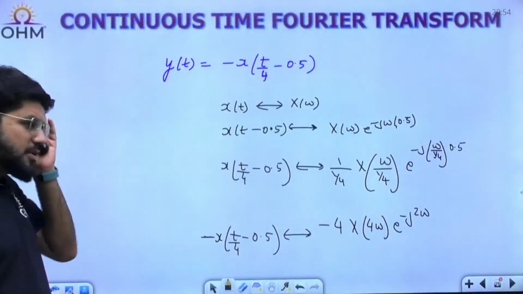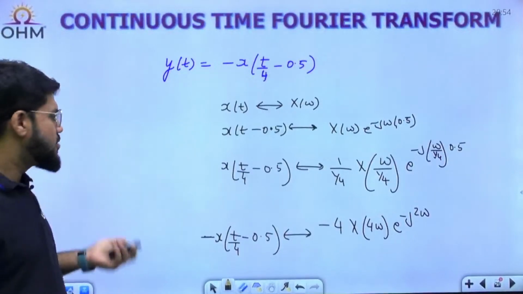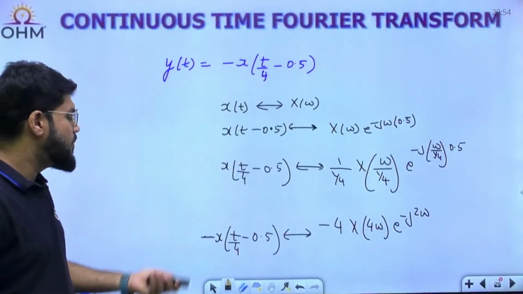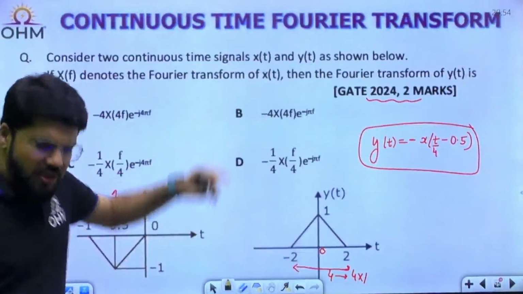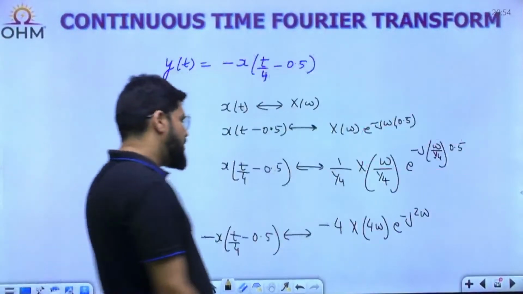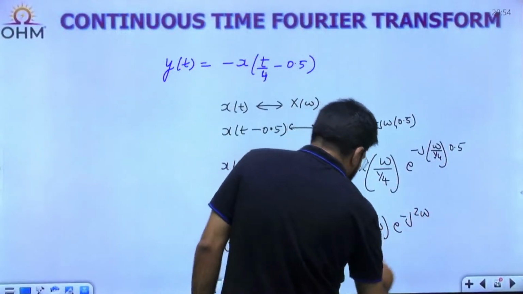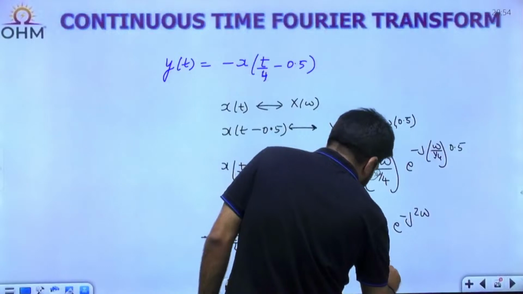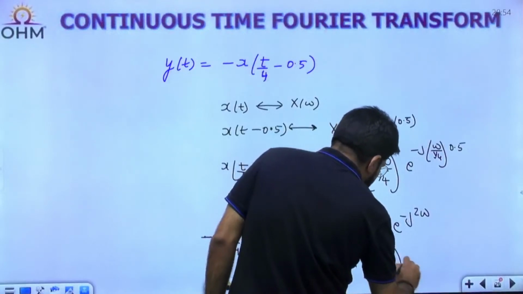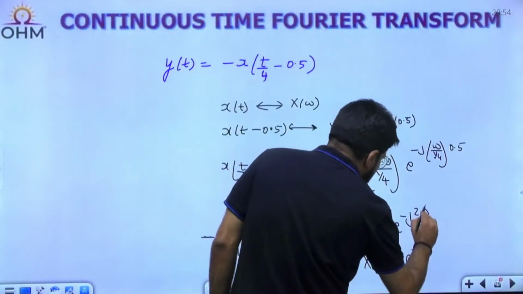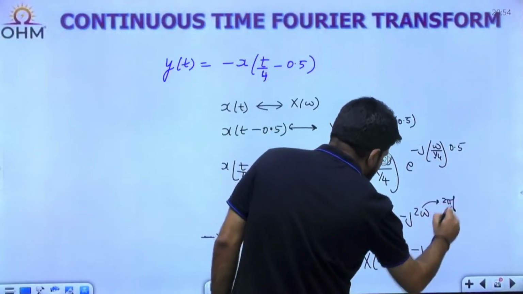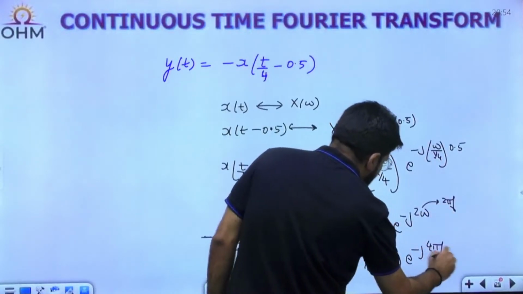This is correct. So your answer should be minus 4 X of 4 omega e power minus j 2 omega. Oh, sorry, I forgot it is in the f domain. No problem. So minus 4, you can replace this omega by 2 pi f. When I place this omega as 2 pi f, e power minus j 4 pi f will come.